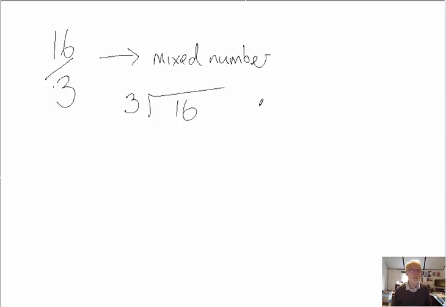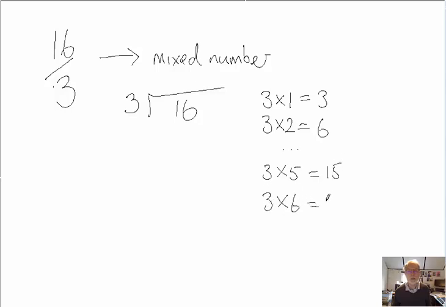For that, you sort of need to know your 3 times table. So remember, 3 times 1 is 3, 3 times 2 is 6, and we can keep going up until 3 times 5 equals 15, and 3 times 6 equals 18. Now I need a number close to 16, but not higher than 16. So 15 seems to fit the bill, 18 is too big. So it looks like we want to use 3 times 5, so the whole number is going to be 5.